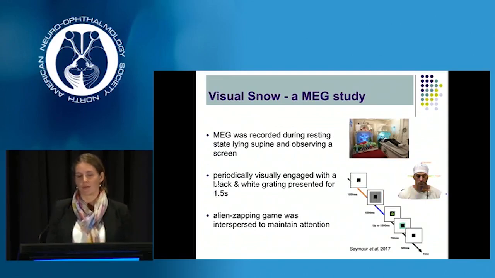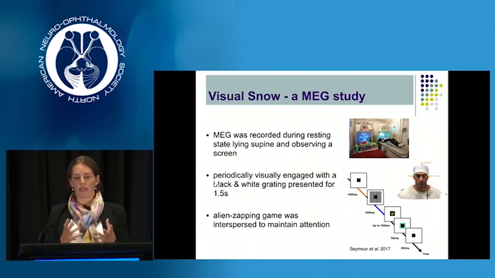So looking at our testing protocols, patients generally entered this magnetically shielded room. They were provided with a cap, so it's a non-invasive technology. The reference electrodes were mapped to an MRI scan for anatomical localization, and then the patients were lying supine within this space looking at a screen.